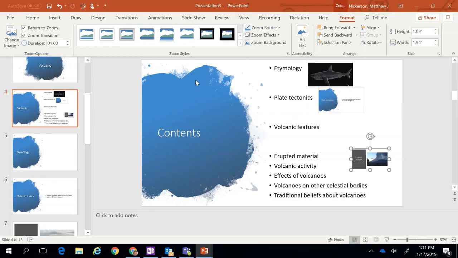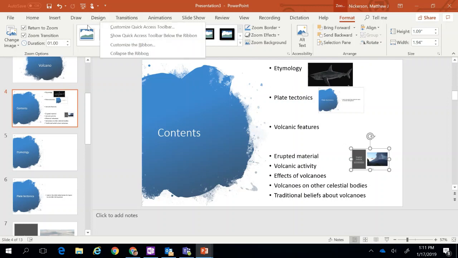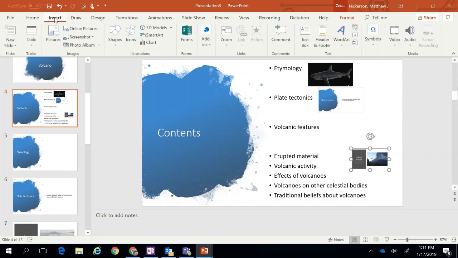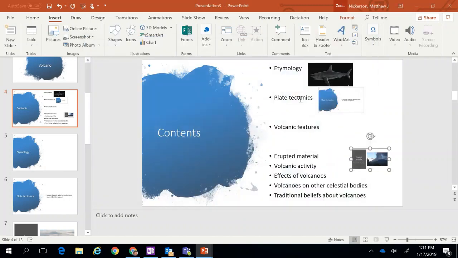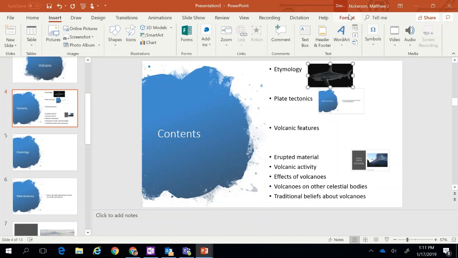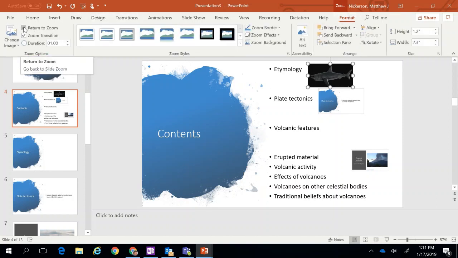Okay, so that's how you do Zoom in a PowerPoint presentation. Again, it's under the Insert tab. Choose Zoom and Slide Zoom, and then you select which slide you want to zoom to. And don't forget to go to Format and choose Return to Zoom if you want to be able to get back to the original page that you're clicking from.